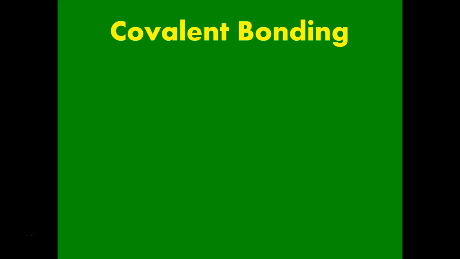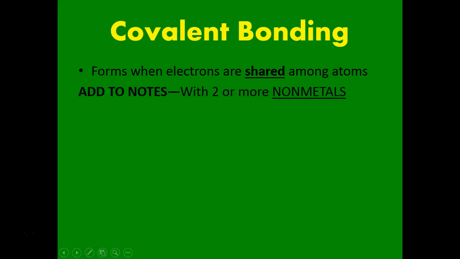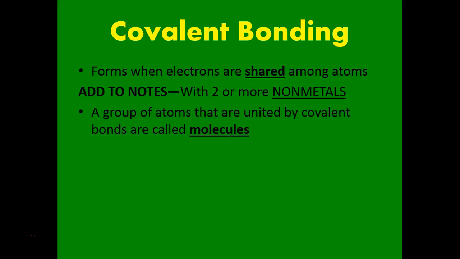All right, now to talk about covalent bonding. So ionic, just to review, was between a metal and a nonmetal, and it involved the transfer of an electron from one atom to another. Covalent bonding is a little bit different because this one is all about sharing the electron between atoms. It happens with two nonmetals, or sometimes more. That can be a large group. And what happens is they're going to share the electrons between them.